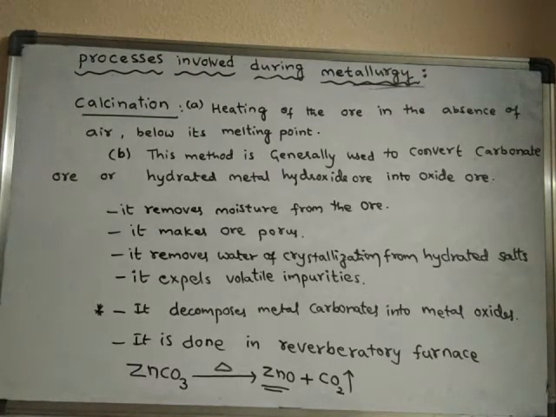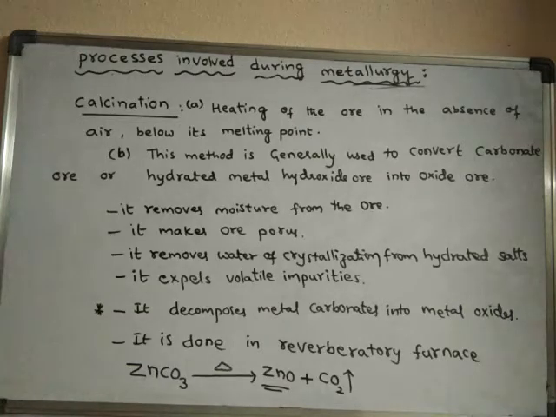We were learning the processes involved during metallurgy. So in that, now we are going to discuss the conversion of ore into oxide ore. Because ores of other kinds cannot be reduced into metal easily, but oxide ore can be reduced easily into metal.